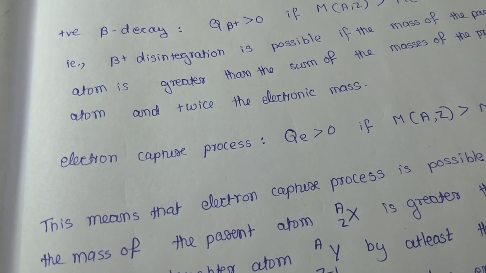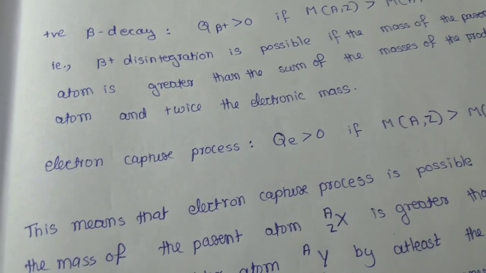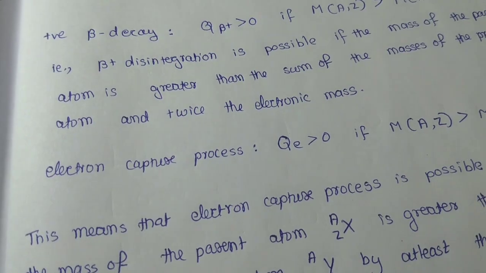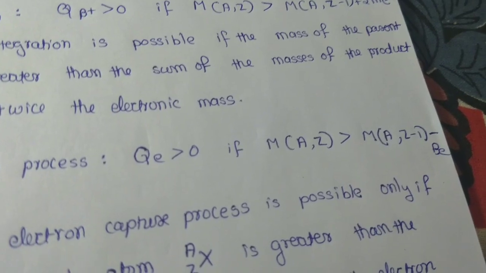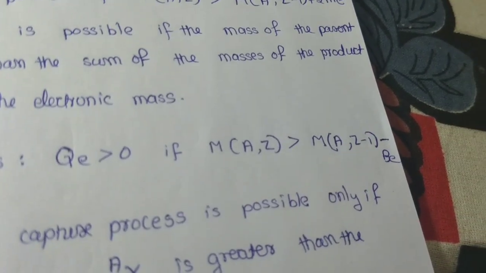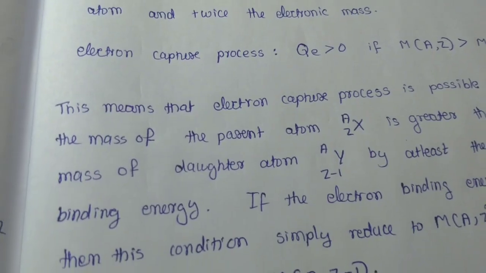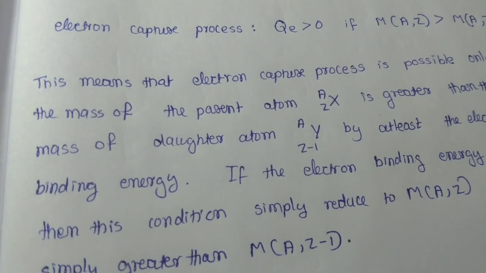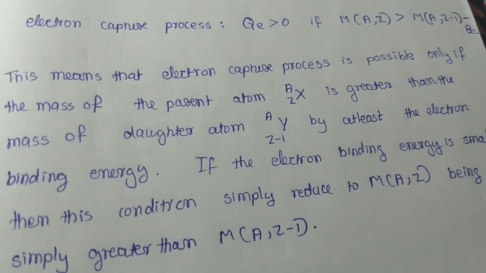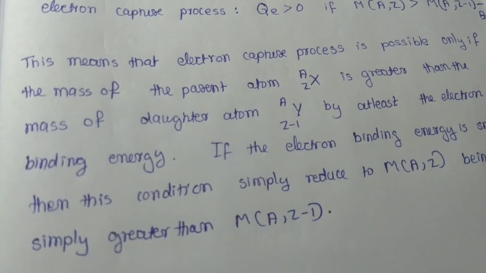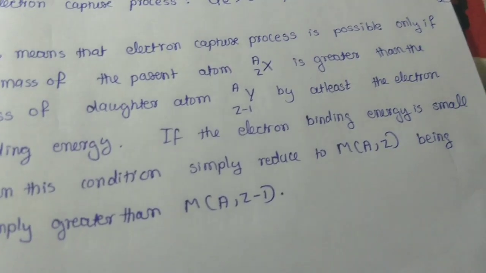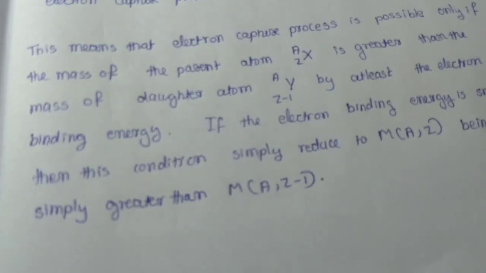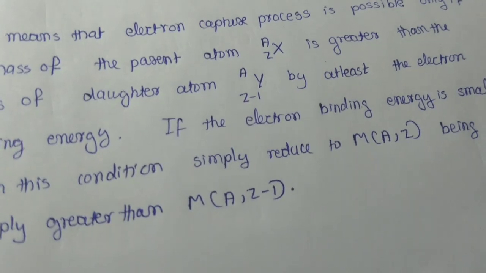Now we are going to study the electron capture process. From the disintegration energy of the electron capture process, we conclude that QE is greater than 0 if M(A,Z) is greater than M(A,Z-1) minus Be. This means that electron capture is possible only if the mass of the parent atom is greater than the mass of the daughter atom by at least the electron binding energy. If the electron binding energy is small, then this condition simply reduces to M(A,Z) being simply greater than M(A,Z-1).